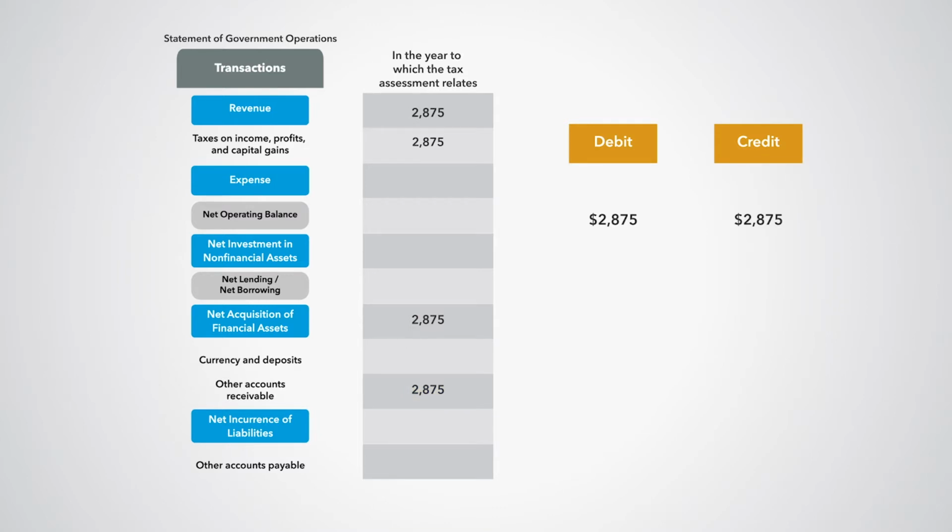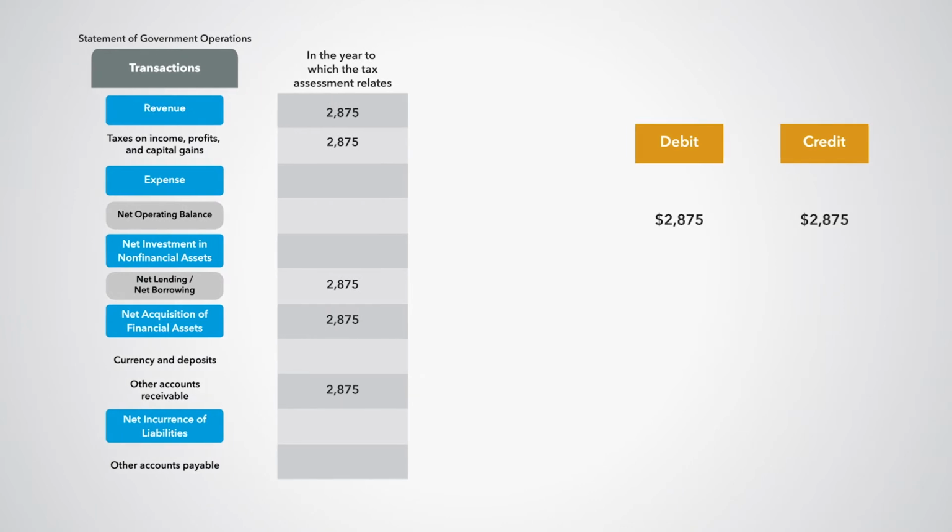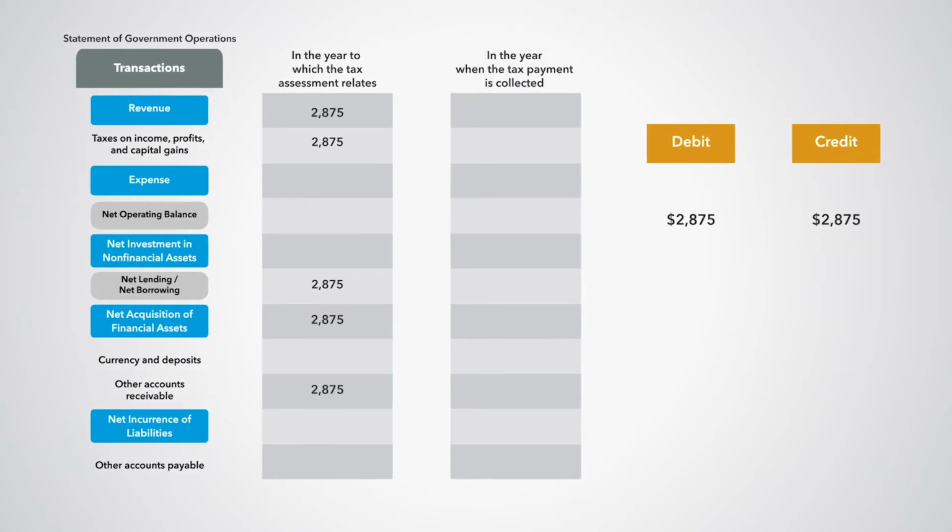Given the absence of other transactions, these entries result in a net lending, net borrowing of $2,875. At the time the tax payment is collected, we record a debit entry of $2,875 under net acquisition of financial assets in currency and deposits, and an equal value credit entry also under net acquisition of financial assets in other accounts receivable.